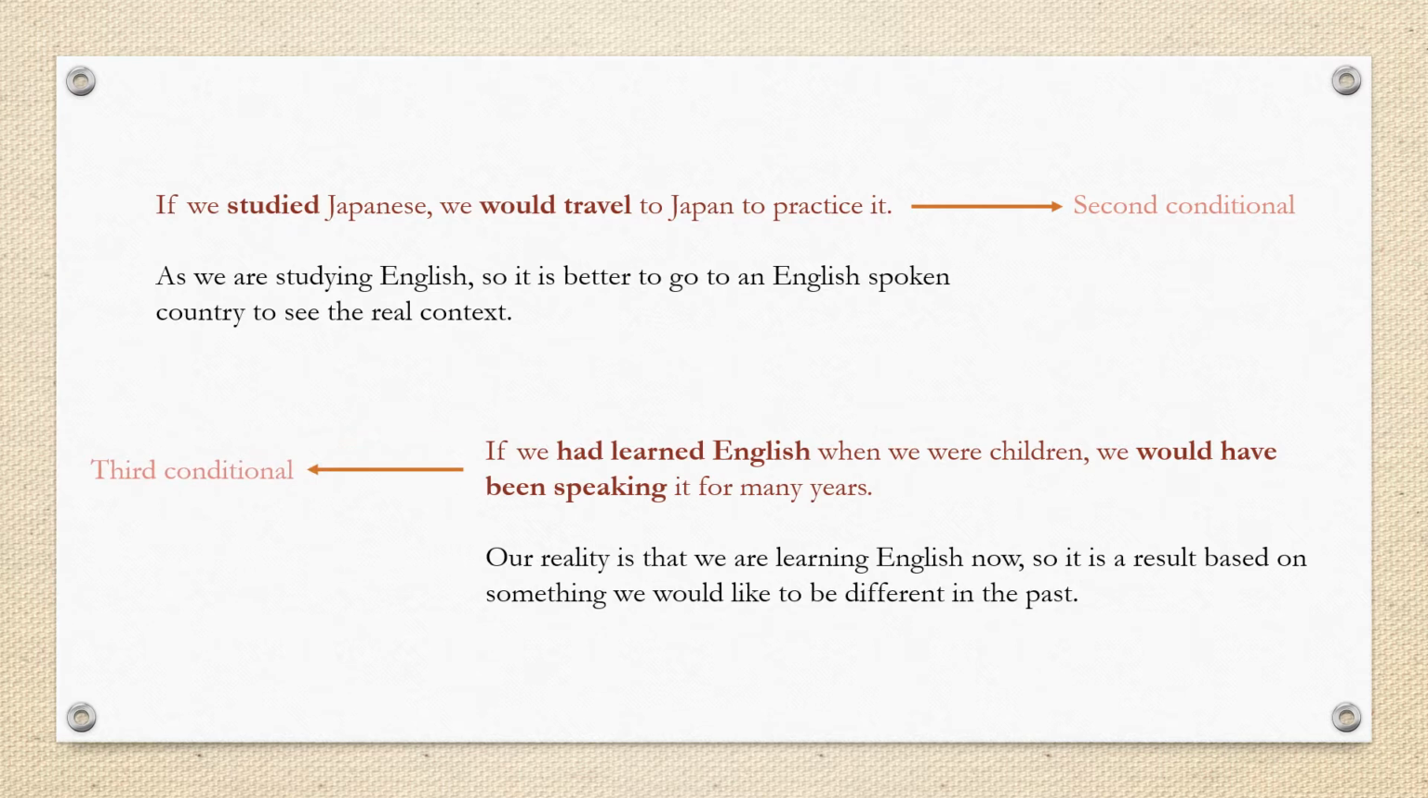Look at the structures, right? In second conditional, we have simple past and would plus base form. And in the third conditional, we have the past perfect in the if clause and would have plus past participle in the second clause, right? Let's check the structures of these two conditionals.